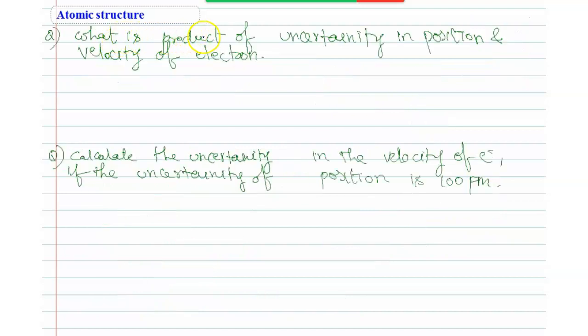What is the product of uncertainty in position and velocity of an electron? We know the formula, delta x into delta v greater than or equal to h by 4 pi m. They ask for the product of uncertainty in position and velocity. That means we have to find the total value of delta x into delta v. The product means multiplication. So we already know the values.